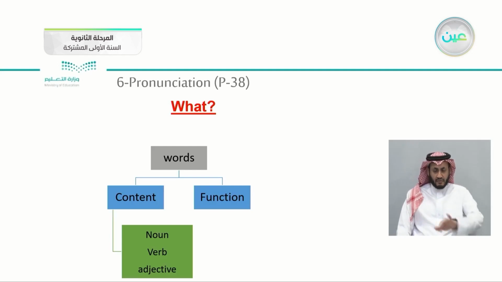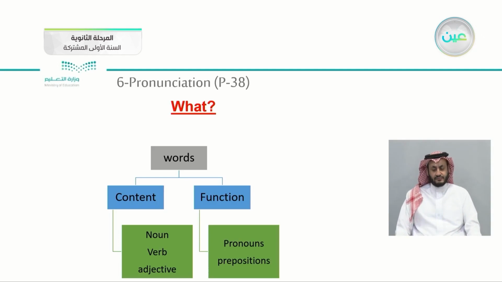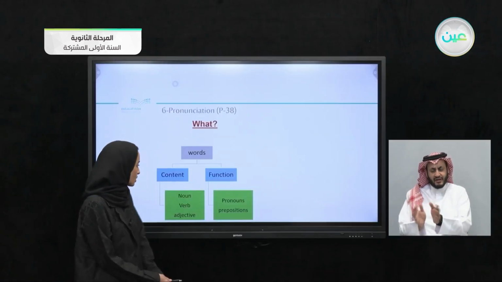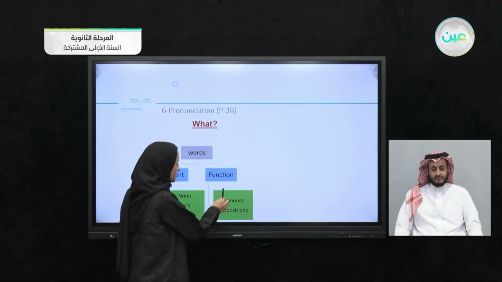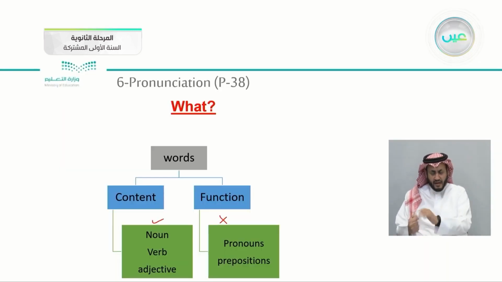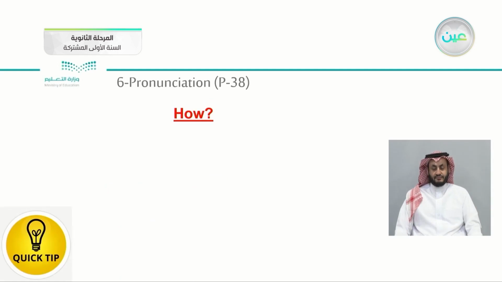So, content words like noun, verb, adjective: live, born, mother, friendly. These are important. I know that Muna is friendly. However, function words are like pronouns, prepositions, the very small words. So these words are going to be unstressed. However, these are going to be stressed.